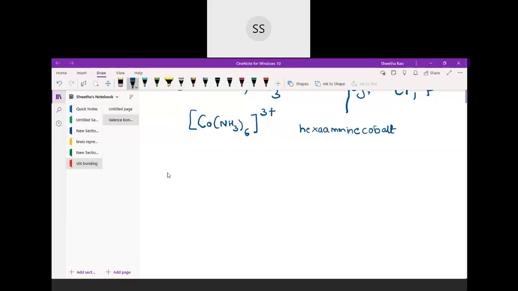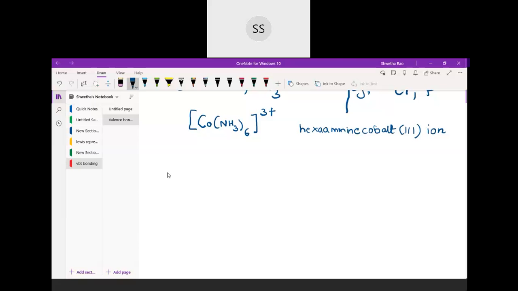Oxidation state of cobalt over here, because ammonia is a neutral ligand, they don't carry any charge. Whatever charge is being carried by the complex, same will be the oxidation state of the cobalt also. Yes, very good. So here cobalt will be 3, oxidation state will be 3, and then since they are carrying a charge, I should end the name with the ion. Okay, so hexaamine cobalt 3 ion will be the name of this particular complex.